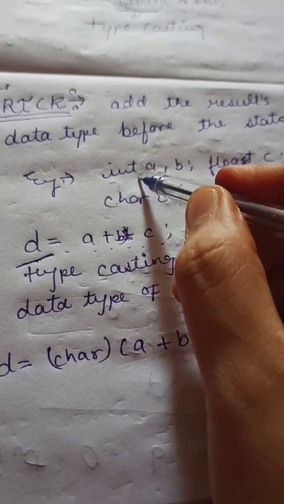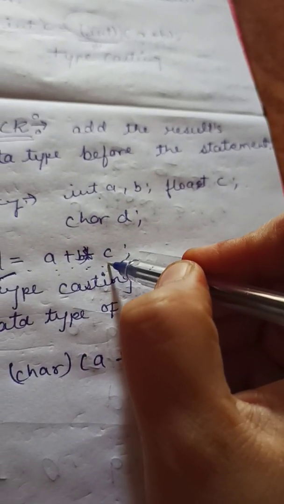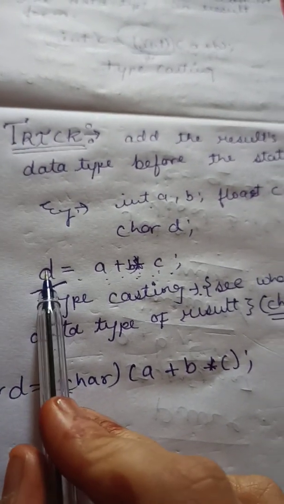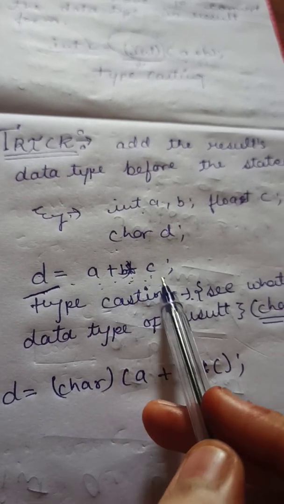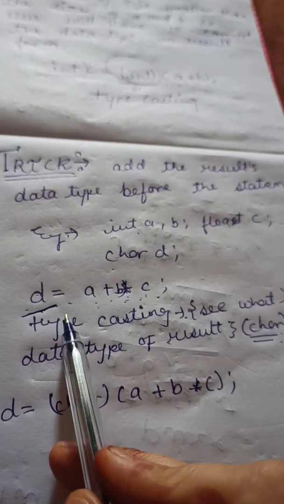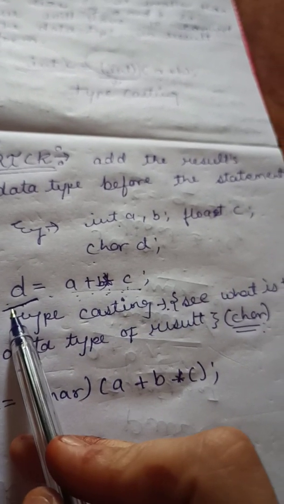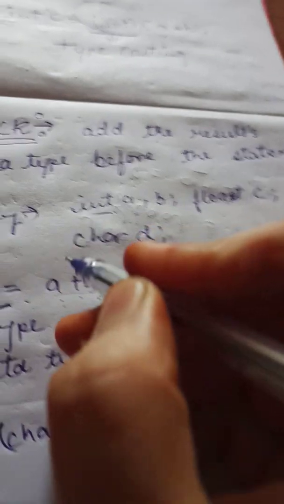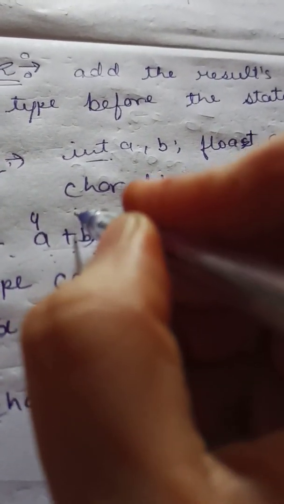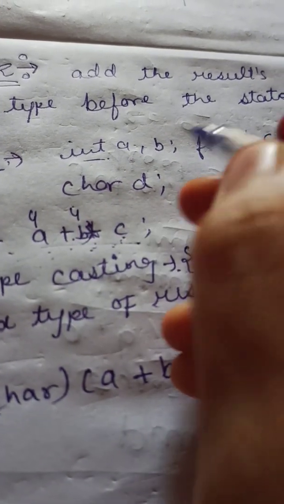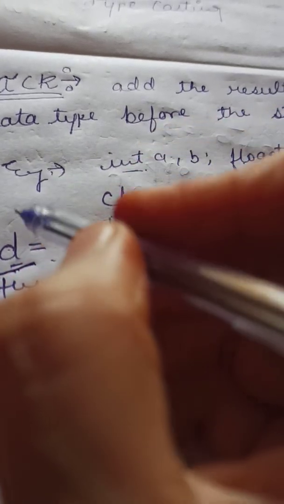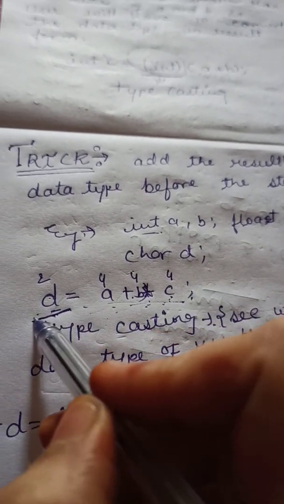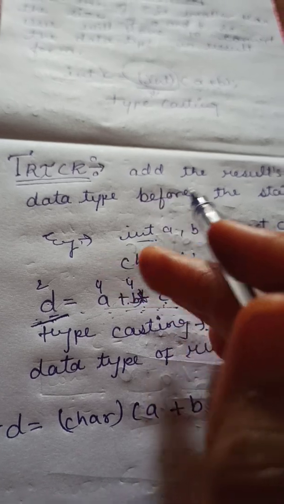Now here, what is the data type of A? int. B is also int, and C is float. And the data type of D is character. That means the size of A, B and C is bigger than D. So because the size of the input is bigger than D, we will have to do conversion. A is of int, so the size of A is 4 byte. B is also of type int, so the size of B is also 4 byte. And C is float, so it is also 4 byte. And D is of character type, which is 2 byte. That means the size of the whole input is greater than the size of output. So I'll have to do the explicit typecasting. That means I have to do conversion here.